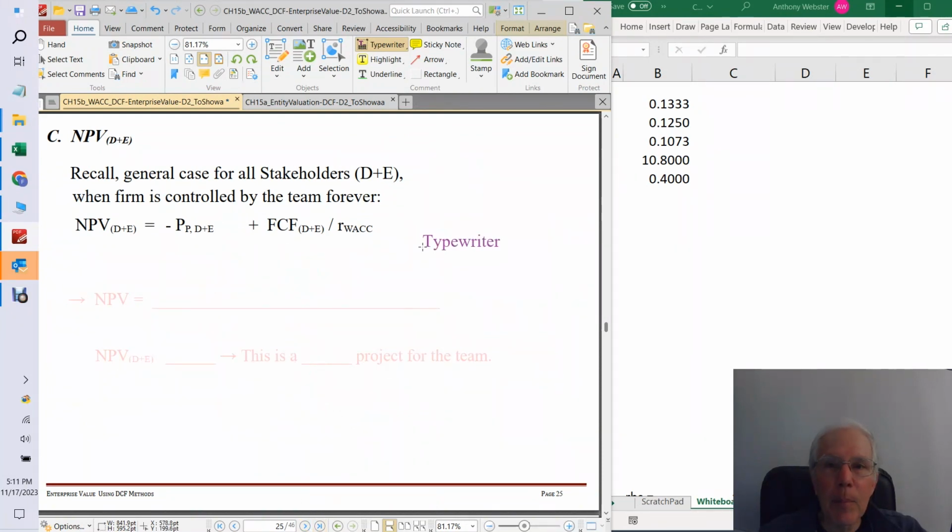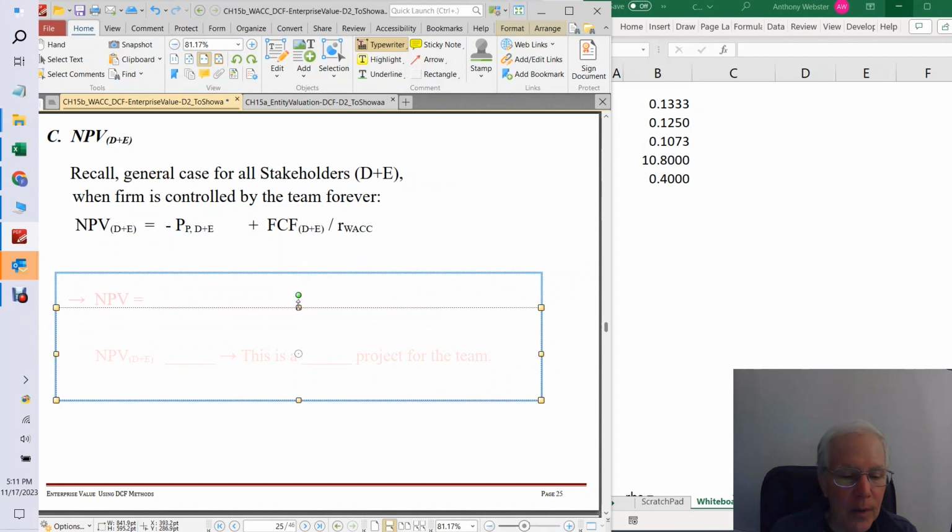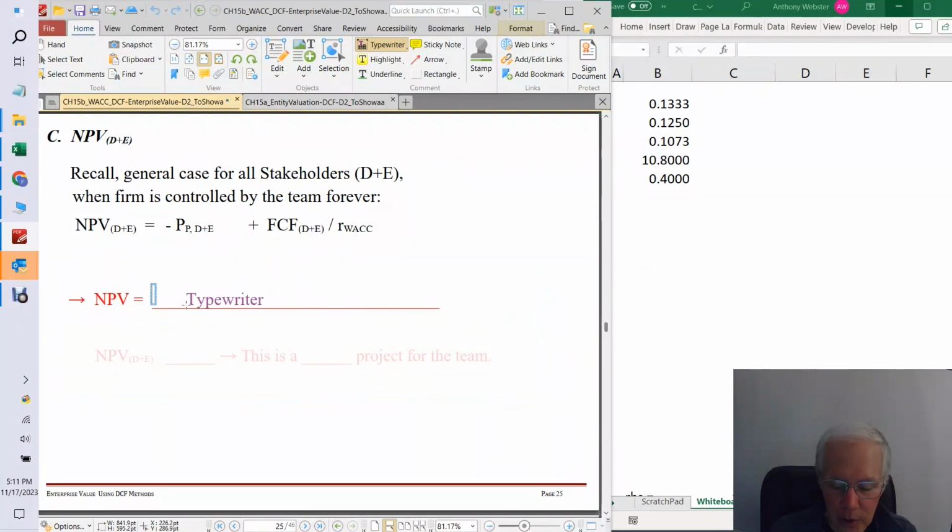So last step here is we've got all the data we need. Let's put together our NPV for this project and see what it looks like. Okay, so the team would have to put in 100 million total to take over the firm. Plus, we know the free cash flow is 10.8, and that's divided by the weighted average cost of capital, which was 10.73%, I think.